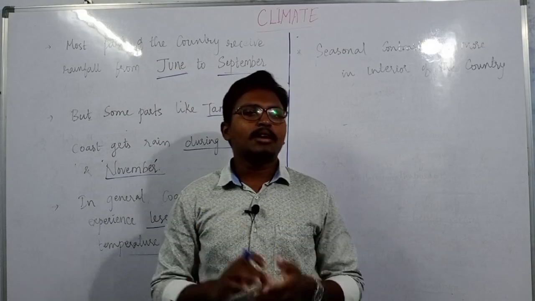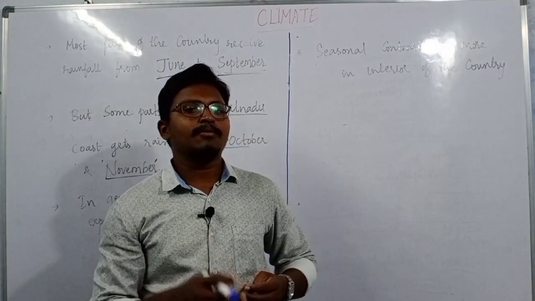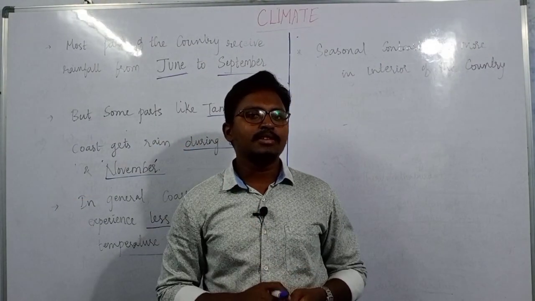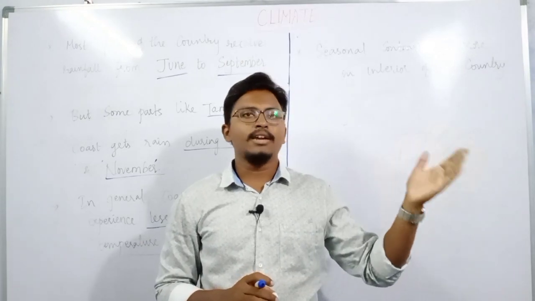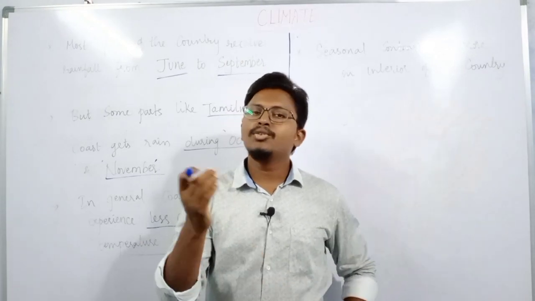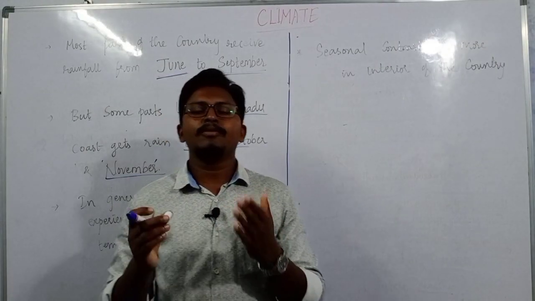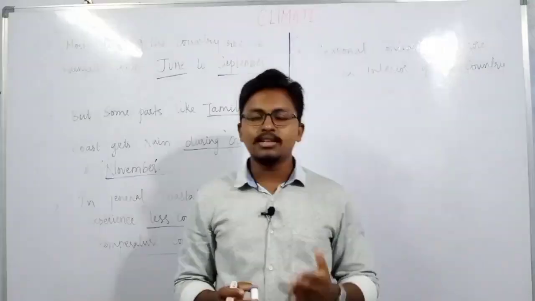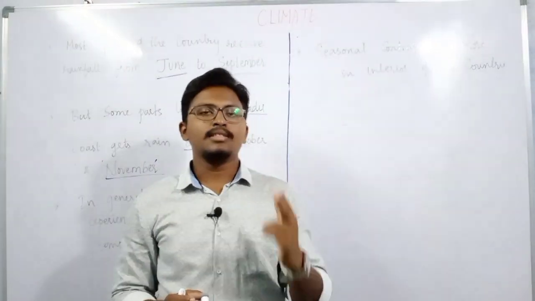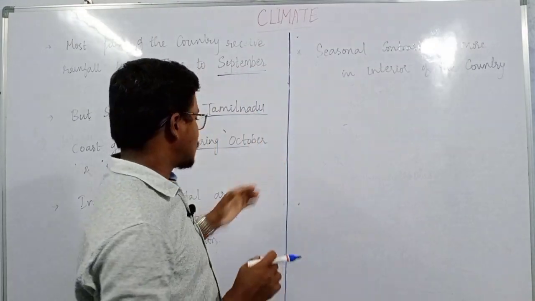Suppose in summer, if you take a place known as Kanyakumari, the temperature may be around 30 or more than 30 degrees, and during winter it may be somewhere around 25 or 26. That means you cannot find much variation in temperature as well as rainfall within these coastal areas.